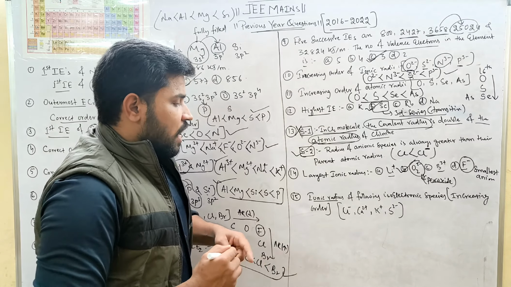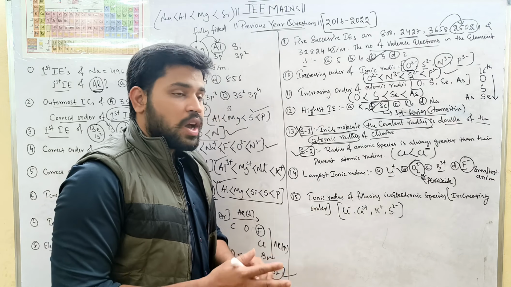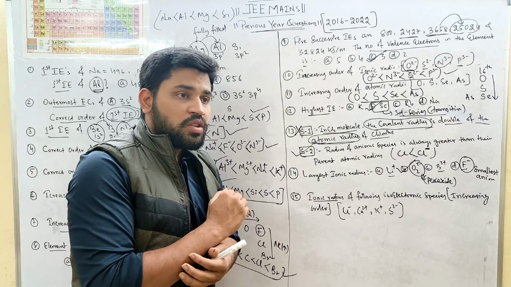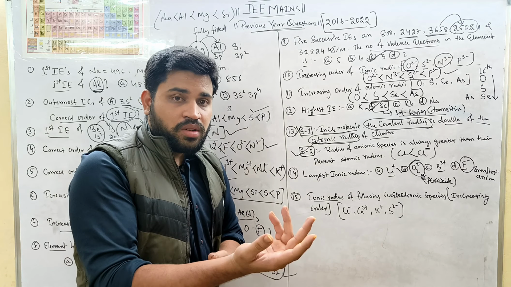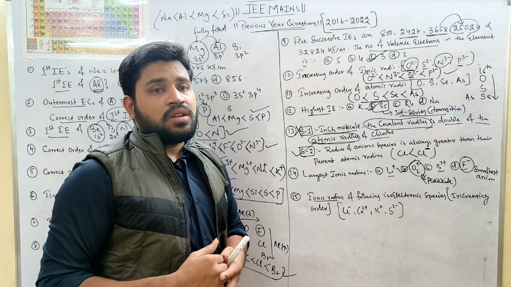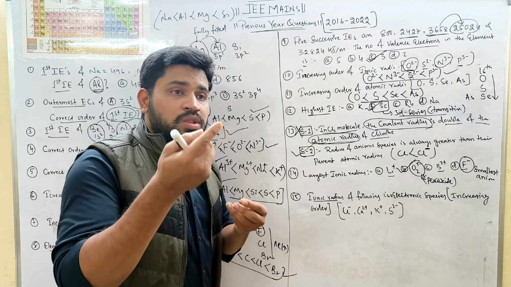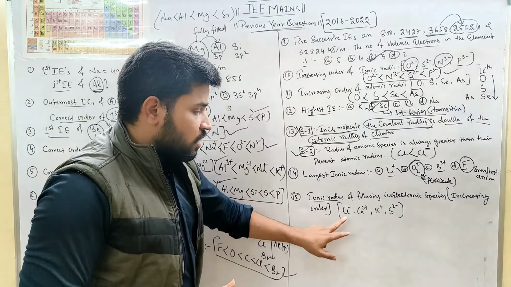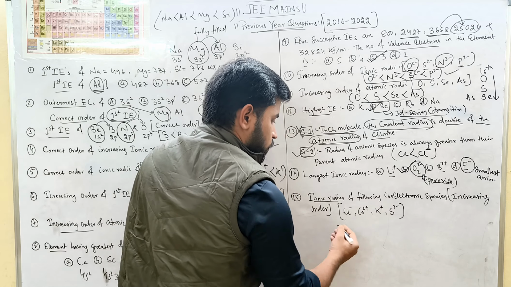Is it clear? Next, ionic radius of the following isoelectronic species in increasing order. As I told you, they are giving isoelectronic species, and among these, anions with more charge will have more radius, and cations whose charge is more will have the least radius.